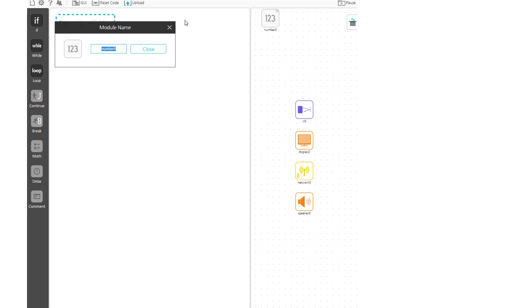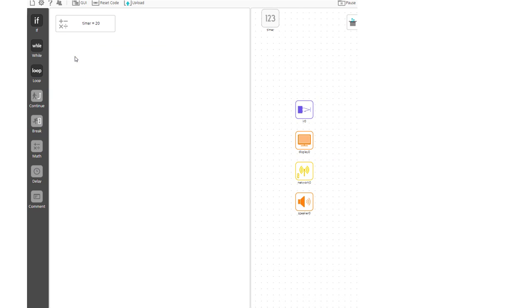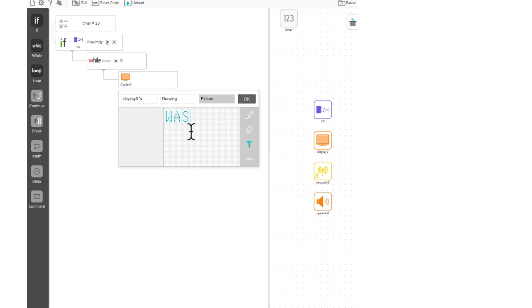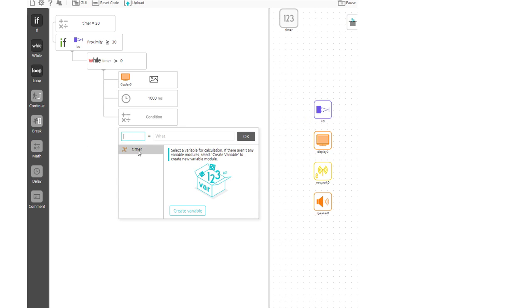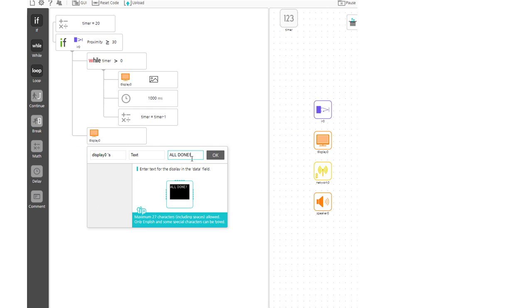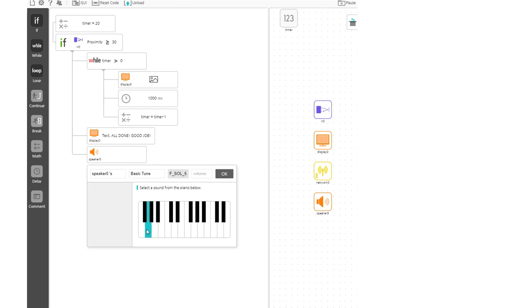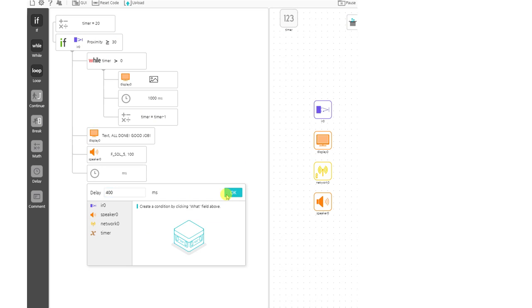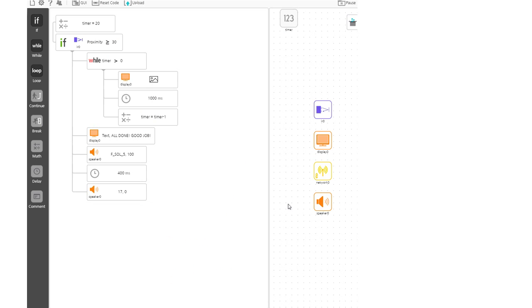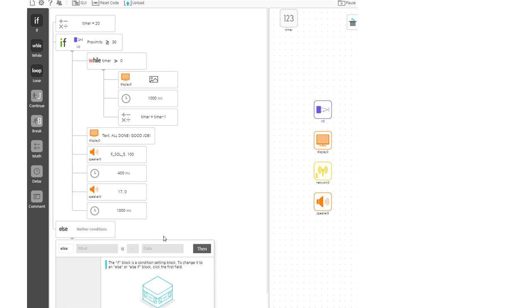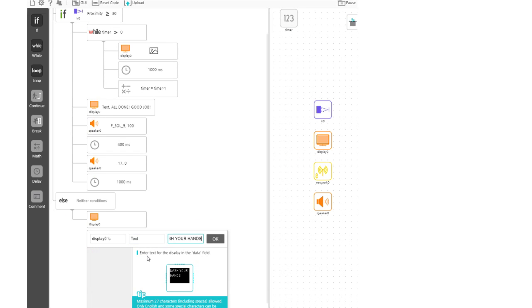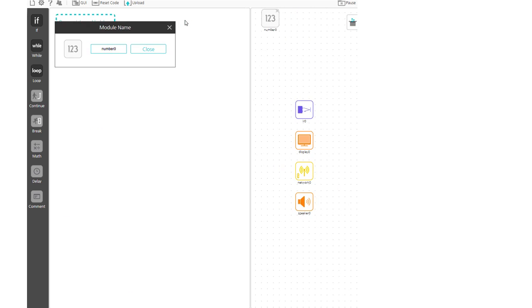So here's our code. We're going to start with a variable, and we're calling that timer, and it's going to equal 20 for 20 seconds. An if block, when the proximity is greater than 30, we're going to start a while loop that's going to run until the timer reaches 0. And we're going to show on the display module how much longer the user has to wash their hands for. And now we're going to wait a second and then subtract 1 from timer. And when we're done, we're going to show a message congratulating the user, and we're going to play a tone using the speaker module. And last but not least, we're going to show a message that tells the user the instructions for how to start.